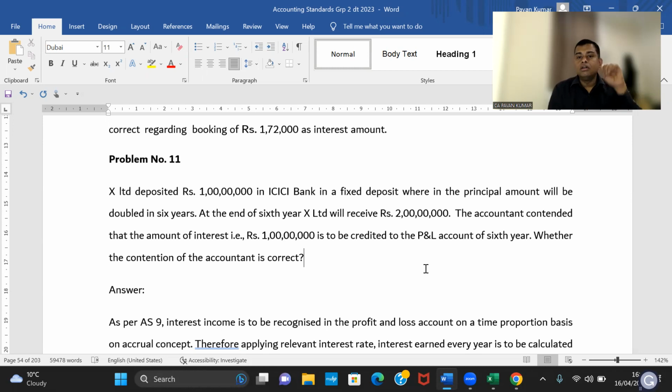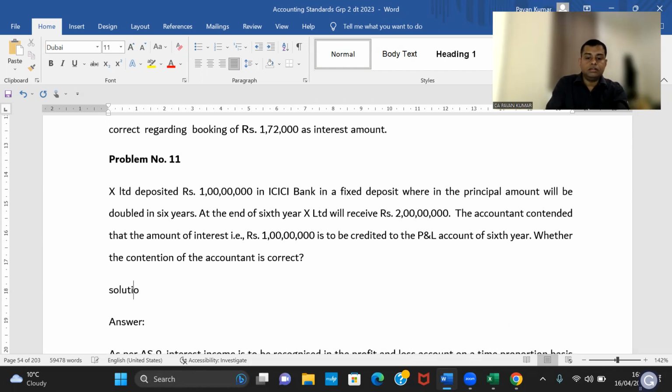What you need to do is calculate: 2 crores is equal to 1 crore into (1 plus interest rate) whole power 6. Now you should calculate in reverse, working out that interest rate.